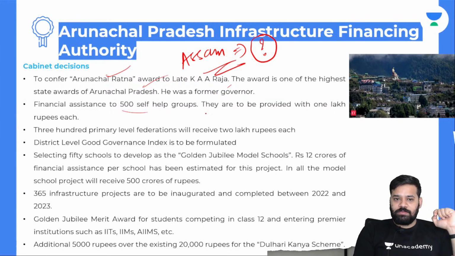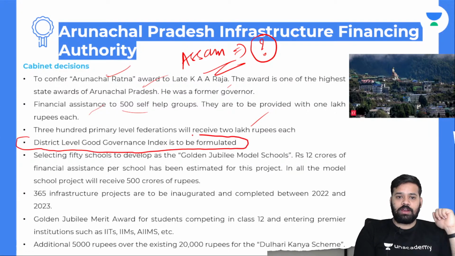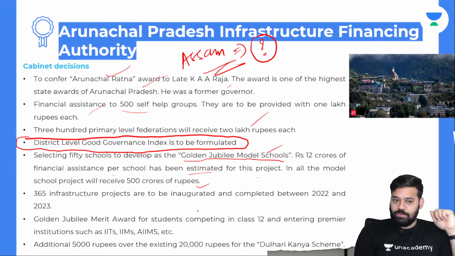Financial assistance for 500 SHGs, that is self-help groups. They are to be provided with 1 lakh rupees each. 300 primary level federations will receive 2 lakh rupees each. A district level good governance index is to be formulated. This is very important. All this while we had Niti Aayog giving us state indices. Now we have Arunachal Pradesh giving a district level good governance index, and selecting 50 schools to develop as the Golden Jubilee model schools. Rupees 12 crore of financial assistance per school has been estimated for this project. In all, the model school projects will receive 500 crores of rupees.